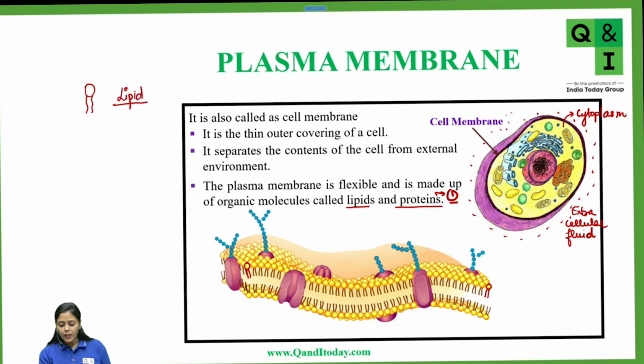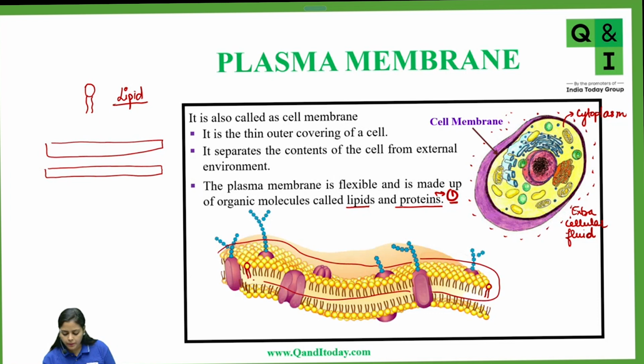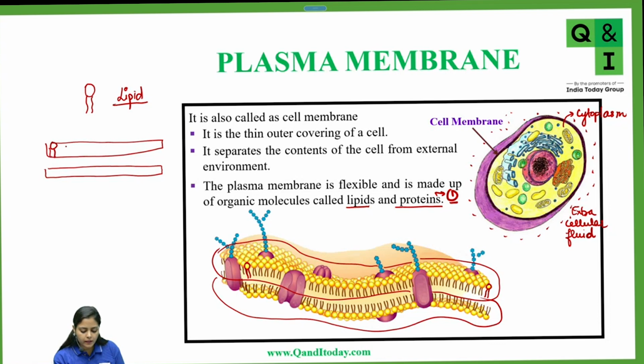Lipid. Now you can see from here that there is one lipid layer and there is another lipid layer present like this. One lipid layer is this, and the second lipid layer is this. In one of the lipid layers, the lipid molecules are arranged like this, and in the second lipid layer, the molecules are arranged like this.